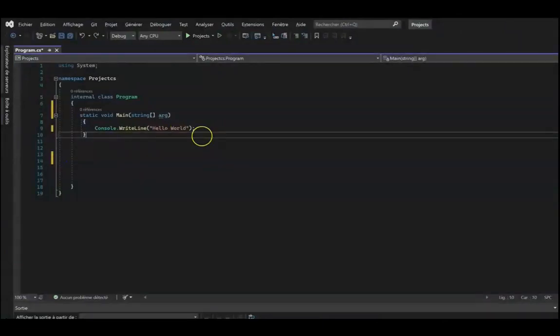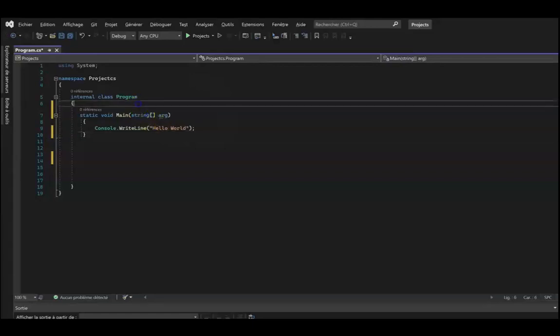In this video, we will talk about enumerations in C#. What is an enumeration? An enumeration will allow us to group several constants in order to make the reading of our code easier. Let's imagine now that we want to define values that will correspond to a day of the week. So it will be const int Monday = 1, const int Tuesday = 2, etc.